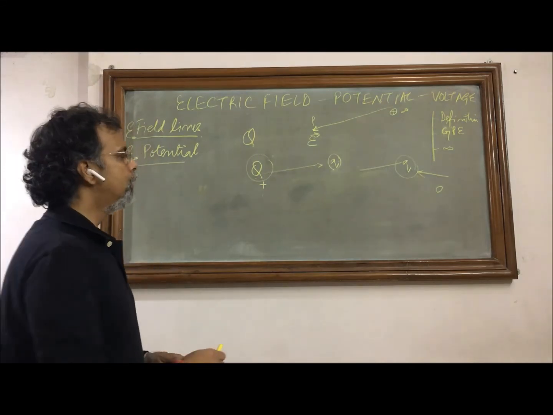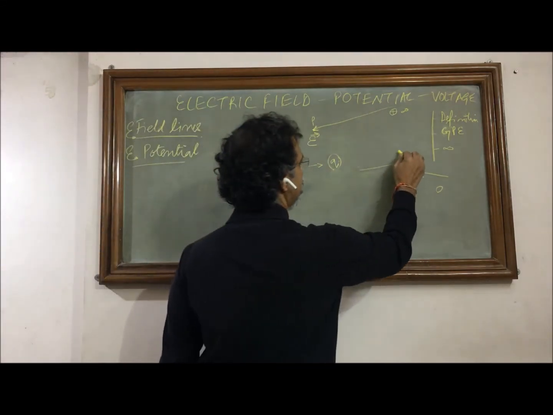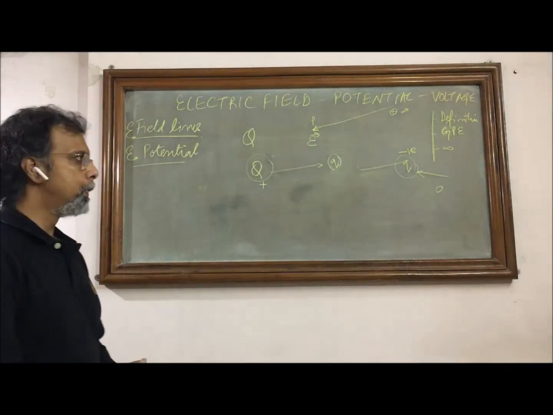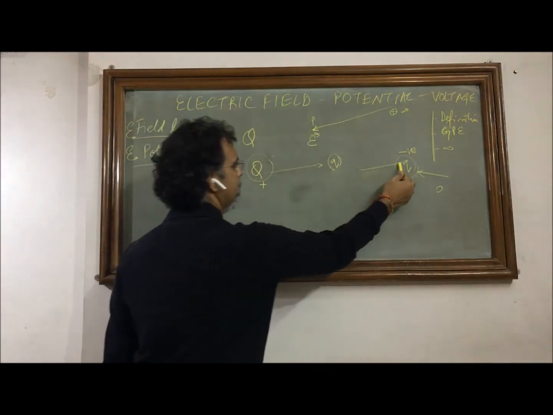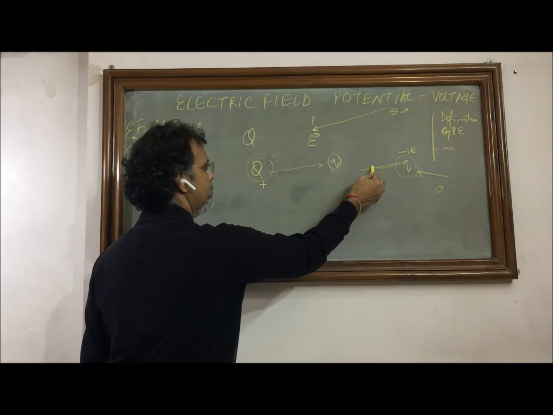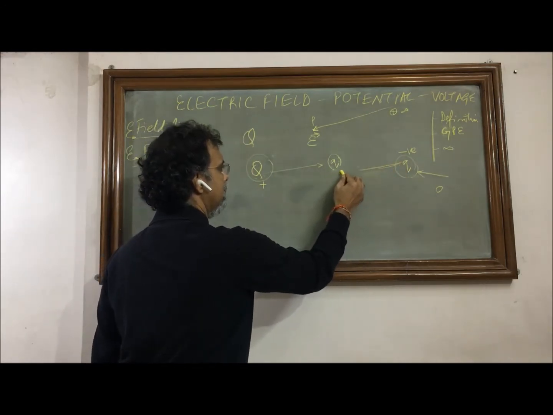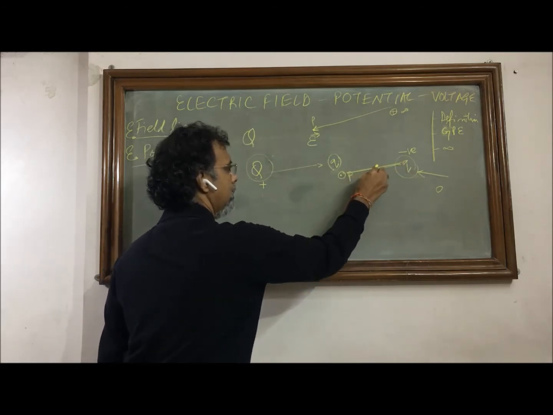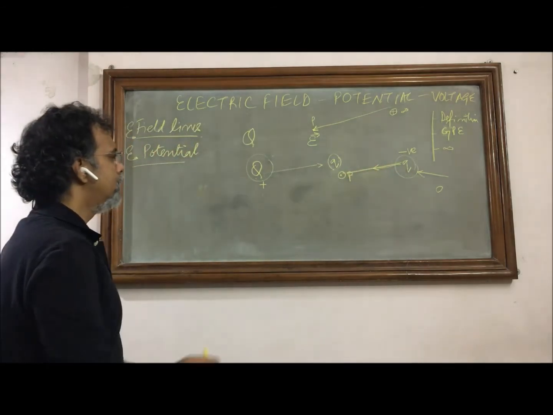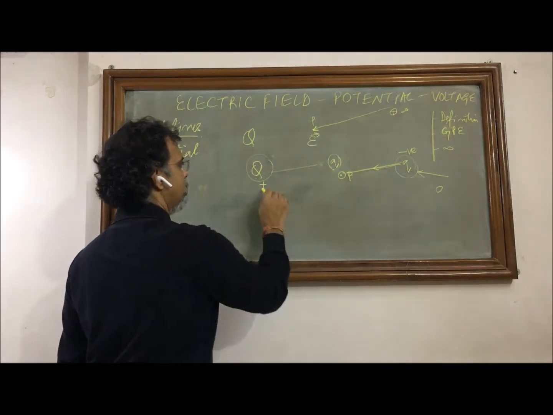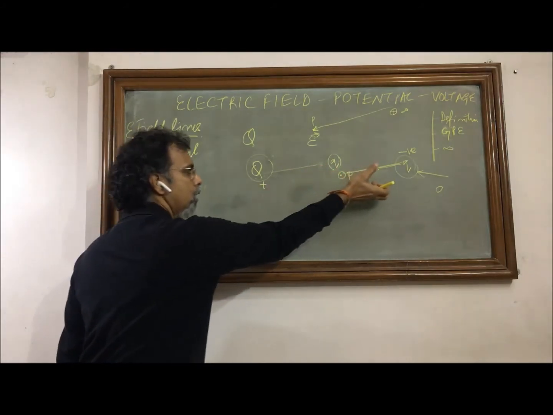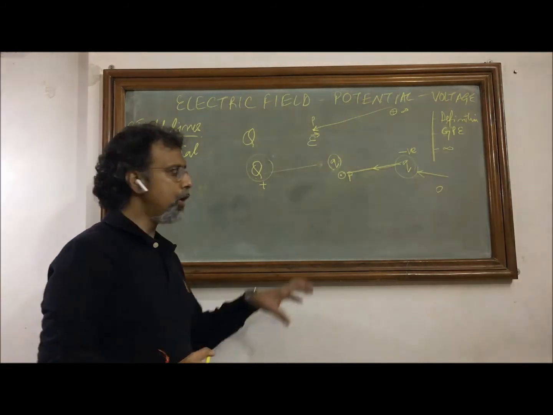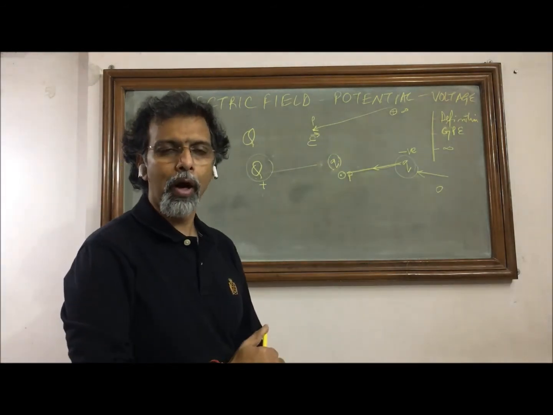Now assume that this charge is a negative charge, and this negative charge is brought from this place to this point P again. We know that in this case, because this charge is negative, it is spontaneously attracted towards this source charge and no external work will be required.